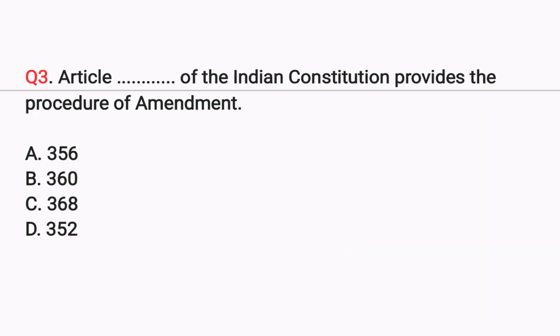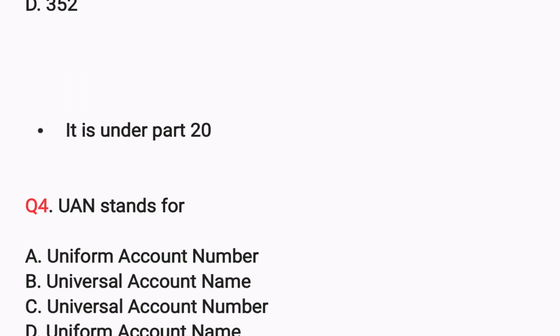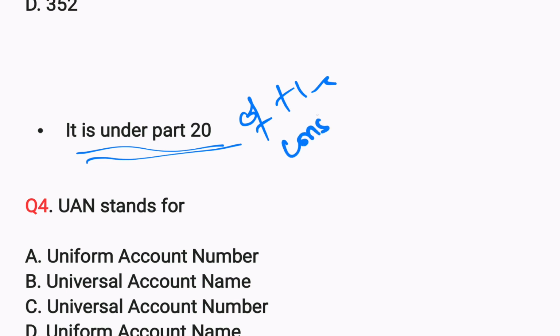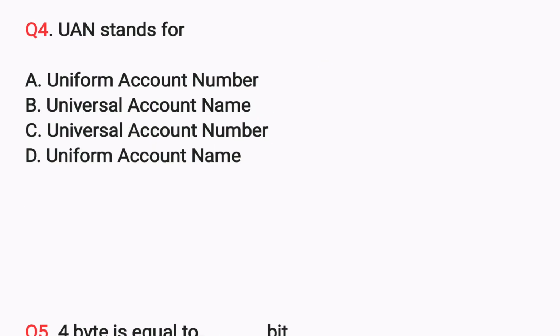Article dash of the Indian Constitution provides the procedure of amendment. This is about amendment to the Constitution. Which was the article that describes the Constitution amendment? Article 368. Article 368 is under Part 20 of the Constitution.